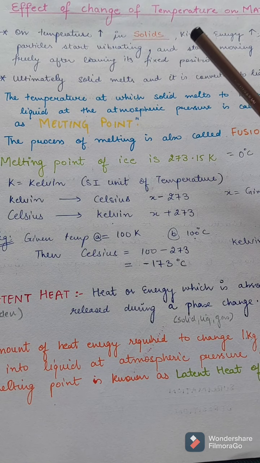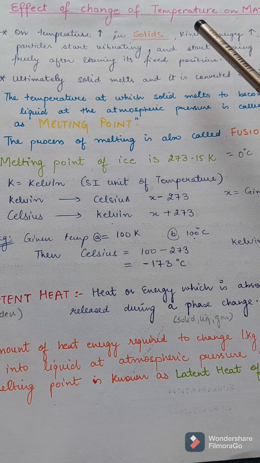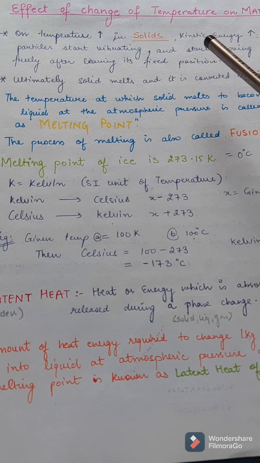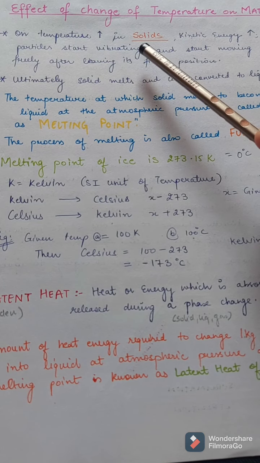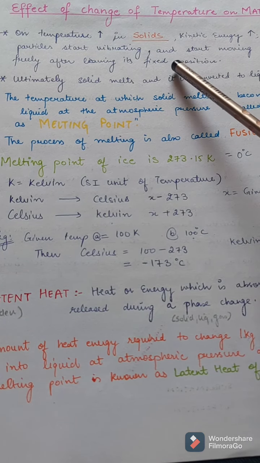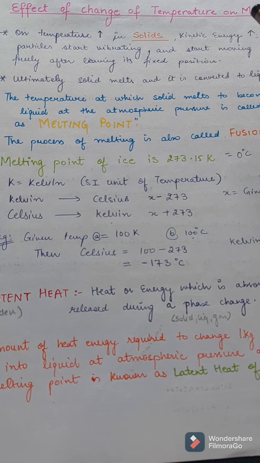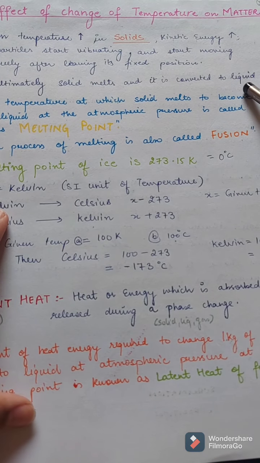So now let us see what is the effect of change of temperature on matter. In solids first, when the temperature increases, the kinetic energy of the particles will increase. These particles will now start vibrating. After a point, they will start moving freely after leaving their fixed positions. Ultimately, what will happen? The solid will melt and will be converted to liquid.